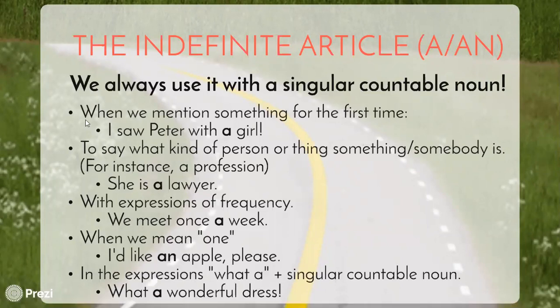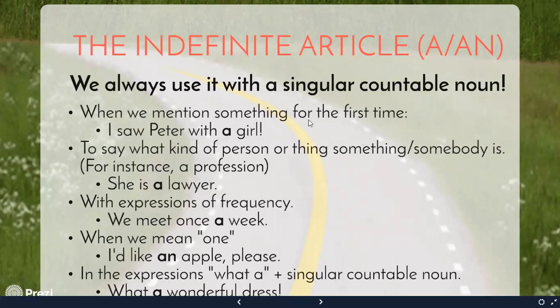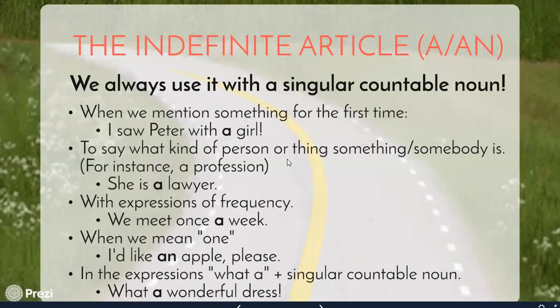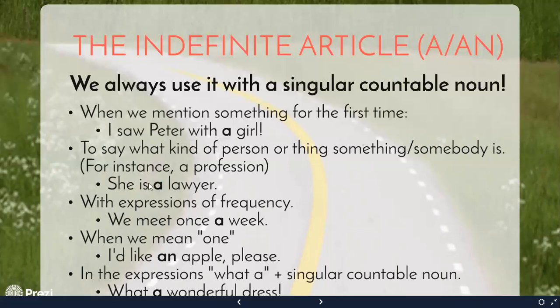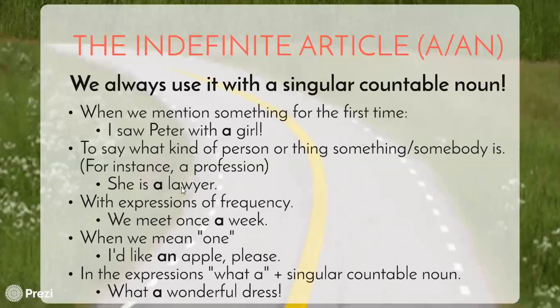So we use the indefinite article when we mention something for the first time. For example, I saw Peter with a girl. This is the first time I mentioned the girl, so I'm going to use a. We also use it to say what kind of person or thing something or somebody is. For example, when we talk about professions, I say, she is a lawyer, I am a teacher. This is a difference from Spanish because in Spanish we never use the article when we provide our professions, right? In English, we always do. I am a student, a teacher, etc.